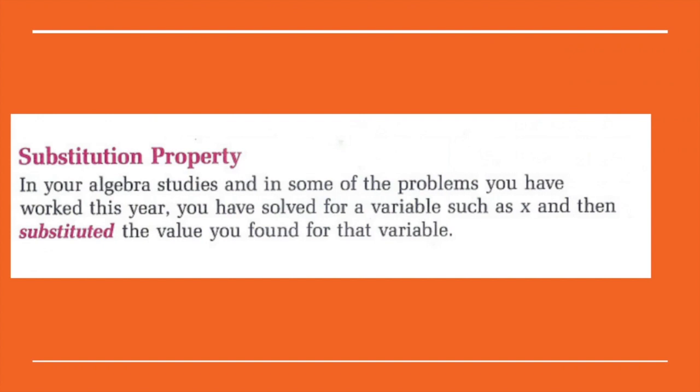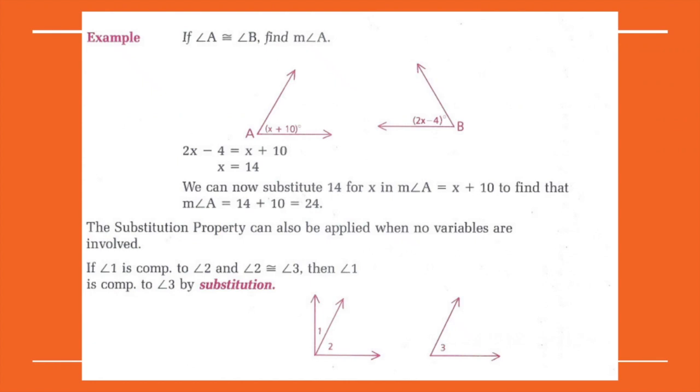In algebra, you solve for a variable such as x and then substitute the value found for that variable. Here's an example of it. If angle A is congruent to angle B, then find the measure of angle A. As you can see, the measure of angle A is x plus 10 and the measure of angle B is 2x minus 4. So you set them equal to each other because they're congruent. And we get x equals 14 when we get x alone. We can now substitute 14 for x in the measure of angle A to find that the measure of angle A is equal to 24.